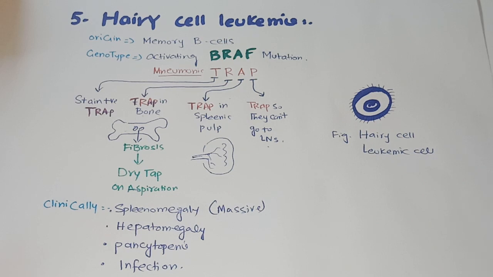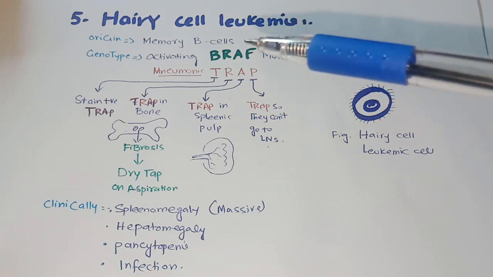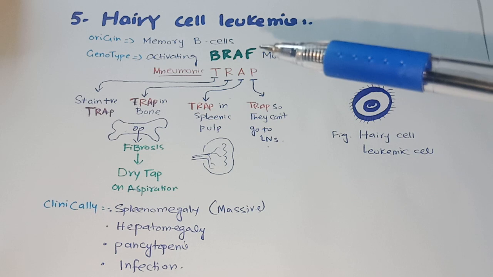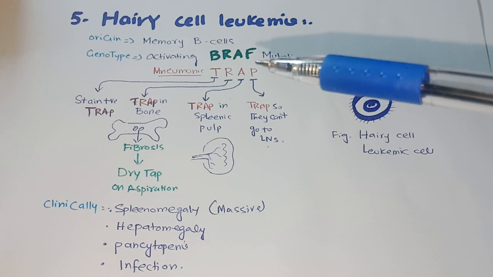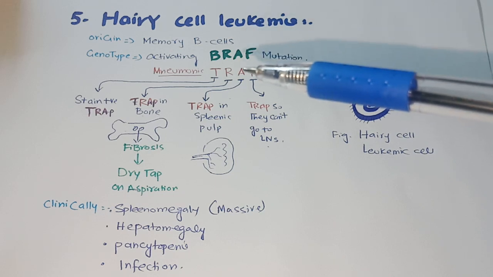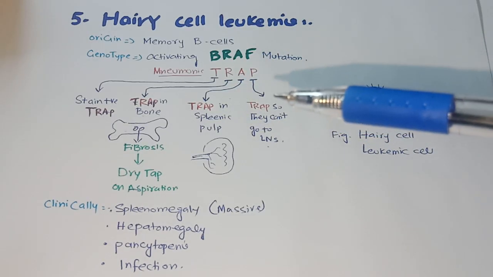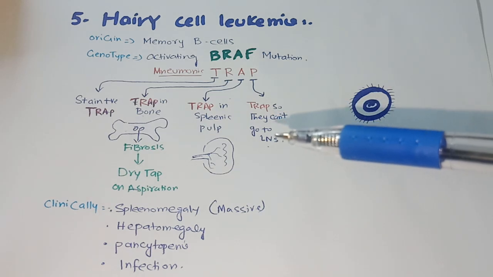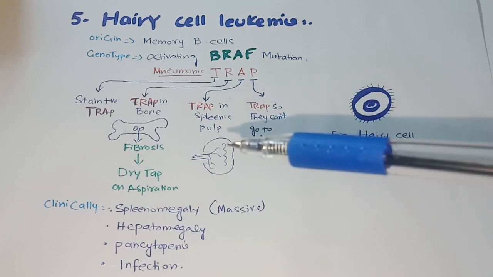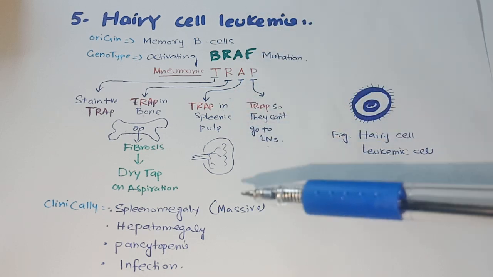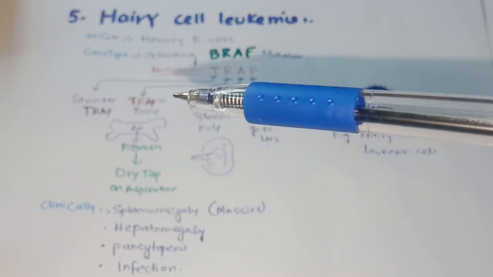Next type of non-Hodgkin lymphoma is hairy cell leukemia. Hairy cell leukemia originates from memory B cells, and they have an activating BRAF mutation. Its features can be memorized through the mnemonic TRAP. As B lymphocytes, they trap in bone, they trap in spleen, so they cannot migrate towards lymph nodes. When they trap in spleen, the size of the spleen gets enlarged, and in these patients, massive splenomegaly is present. When lymphocytes trap in bone